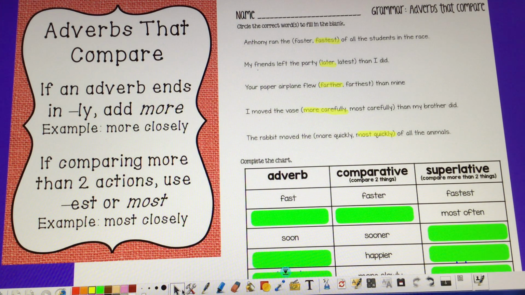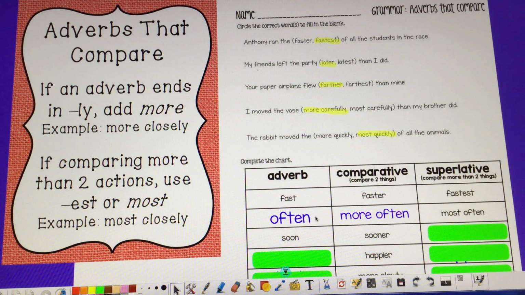Okay, then down here for the chart, we've got to fill it out. So we have your adverb, like your base word, right? Comparative, which is two things, which is going to be adding er or more. And then the superlative, meaning comparing more than two things, which will be the est or the word most. So the first one they have done is fast. The adverb's fast. Comparing two things is faster, and comparing more than two things is fastest. Now, over here they have the superlative done for us, most often. Well, if that is most often, comparing two things would be more often, which means my base word is often.